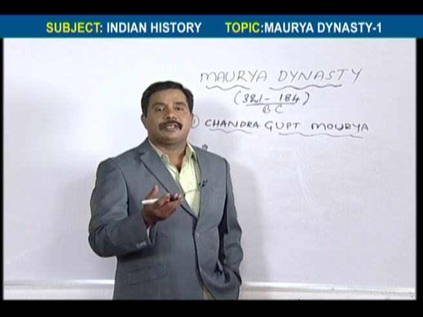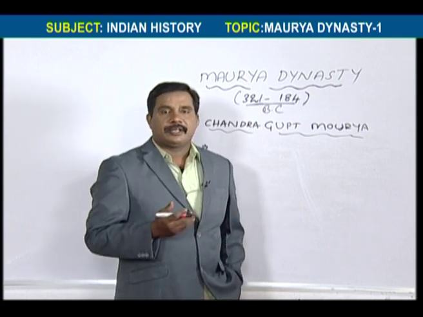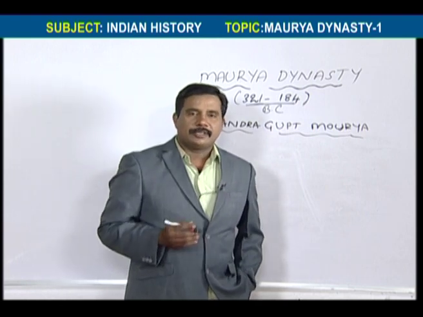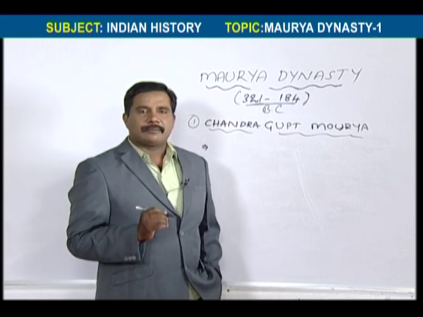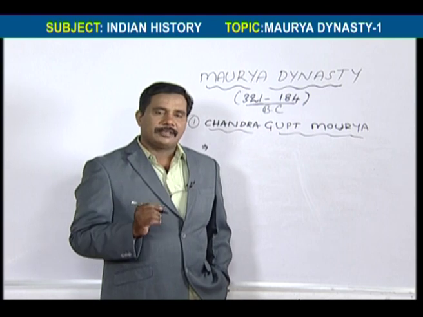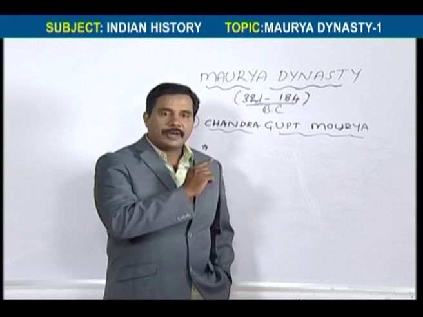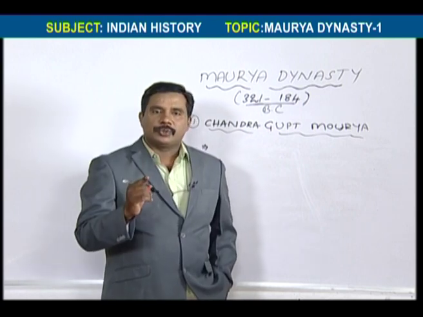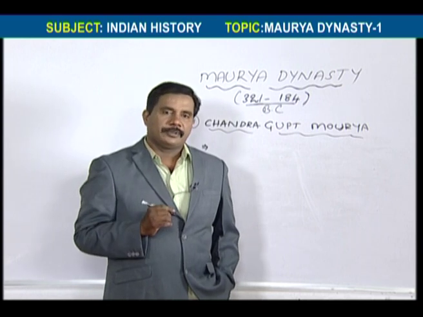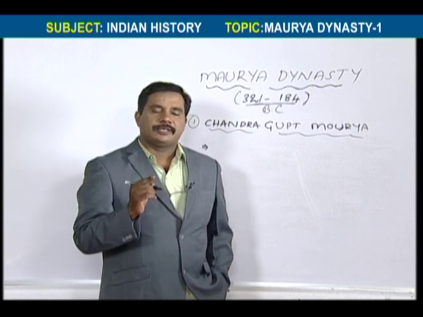So what was the community of these Mauryas? Most historians have decided that the Mauryas belonged to the Shudra community. Why?